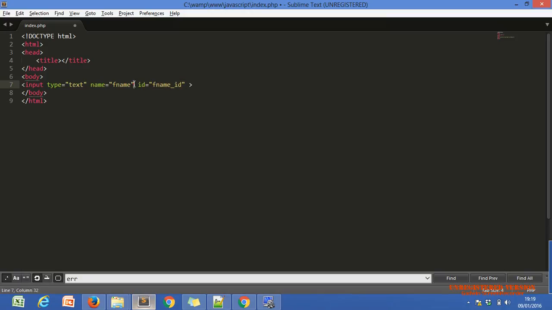With the name property of this text box, we get the value we entered into the text box using dollar underscore get or dollar underscore post in PHP, dollar underscore post and the name of our input tag. So name is used to get the value of any tag in PHP. We use id to identify our HTML tag in JavaScript.